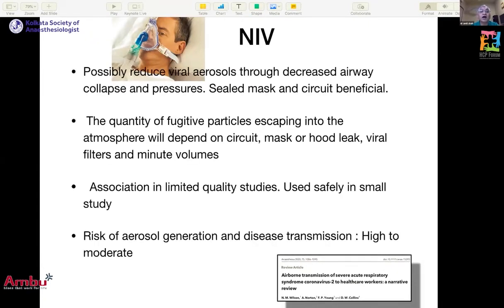Non-invasive ventilation, again, there is a generation of CPAP, so there is decreased airway collapse and pressure. If your mask is properly sealed and if you are using HME, it is beneficial. It also depends upon your viral filters and the minute volumes which you are generating. That association has been tested in limited studies, and it has been found useful in a small group of patients, and in that small group, healthcare worker infection was not there. So the risk of aerosol generation and disease transmission could be high to moderate because it is still generating airflow.